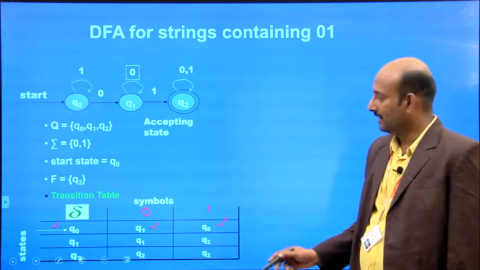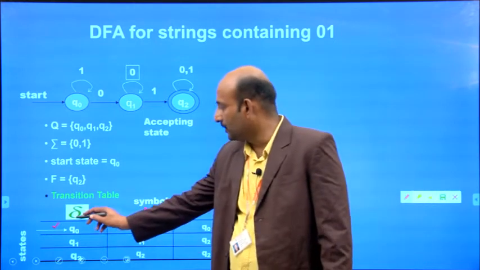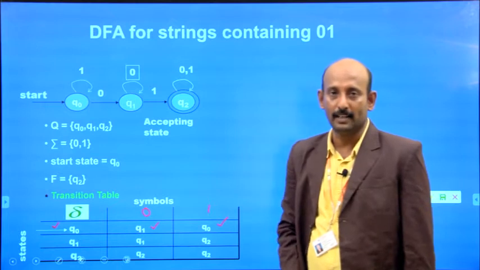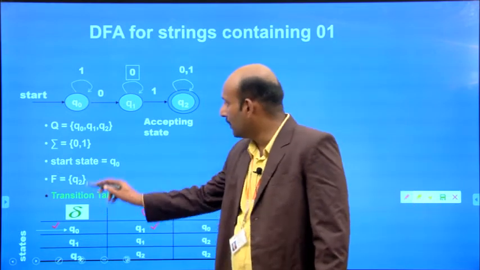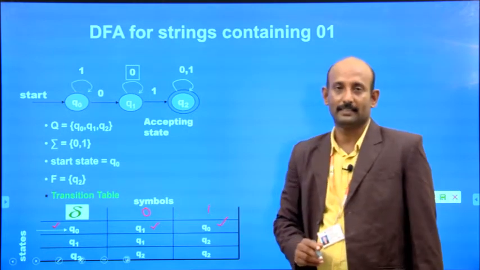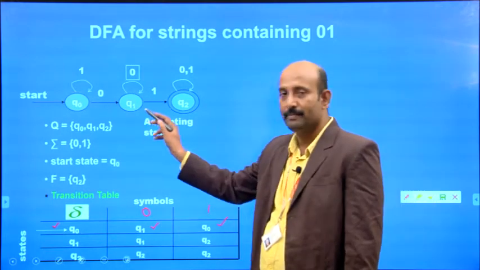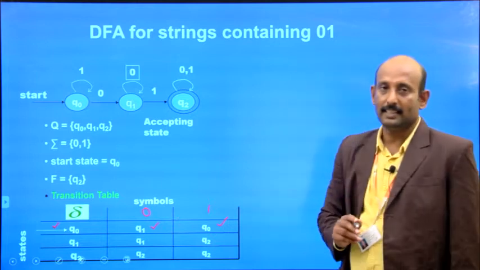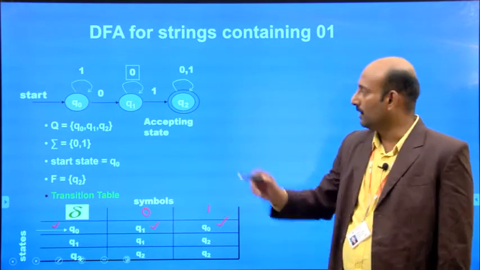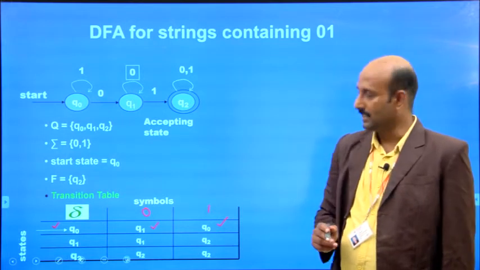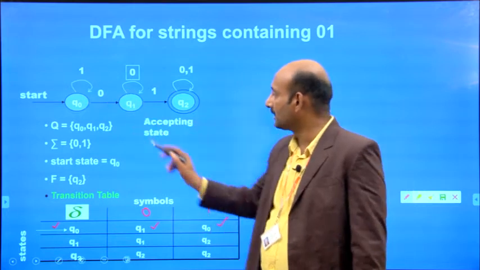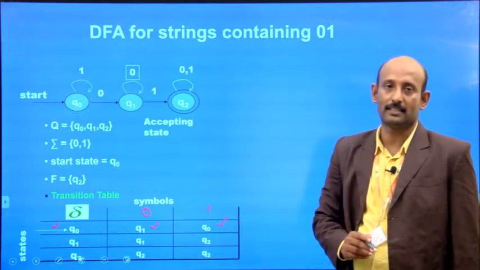Again I repeat, Q0 is the starting state, indicated by the special arrow mark in the table. If you apply the input 0, it goes to the state Q1. From this transition diagram, we may write it like this. This is the easy way to write the transition table from the transition diagram, right? And from Q0, if we apply the input 1, it comes back to the same state Q0.